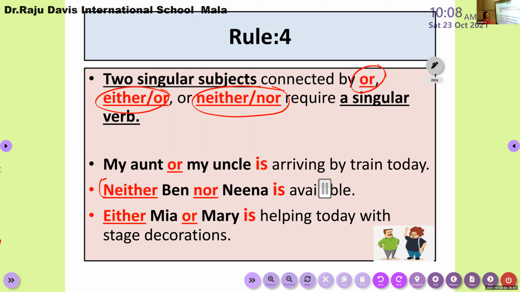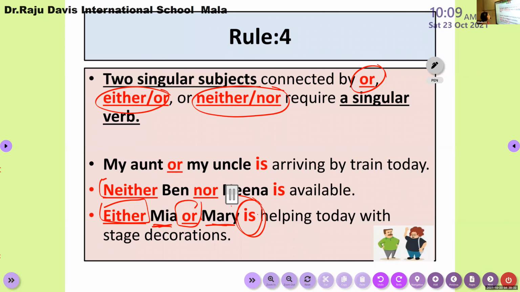If Mia is there for doing the stage decoration, Mary won't be available. If Mary is there, Mia won't be doing that. Only one person, so there is a choice. So we need to consider only one, and we can use only a singular verb over there. So either Mia or Mary is helping today with the stage decoration. So children, look here: if one singular noun is connected with another singular noun using the expression either or, then you have to use a singular verb. Keep this in your mind. This is rule number 4.